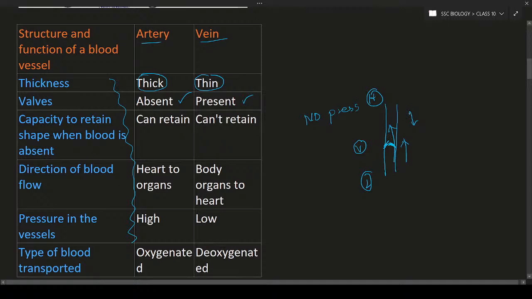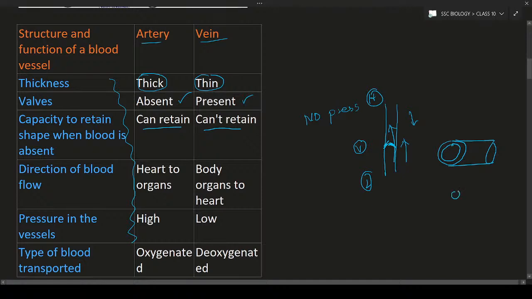So next is the capacity to retain the shape when the blood is absent. Only the arteries can retain shape. Why? Because the wall of the artery is thick. As a result, even when the blood is not present, they are going to retain their shape. But the veins are unable to retain their shape. Why? Because the lumen is larger and the wall thickness is also very less. As a result, they are going to collapse. They cannot retain shape.